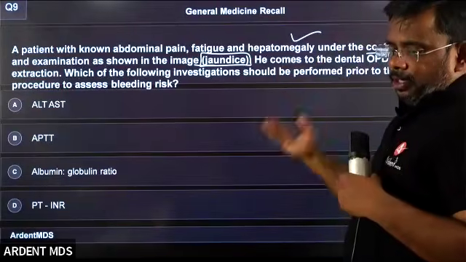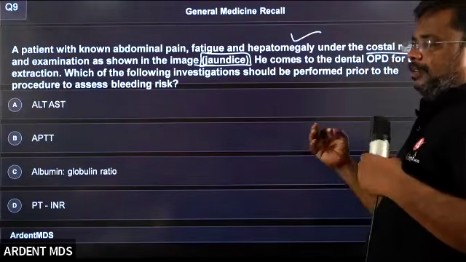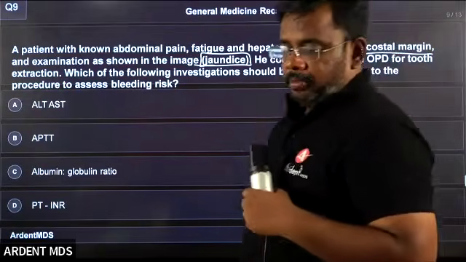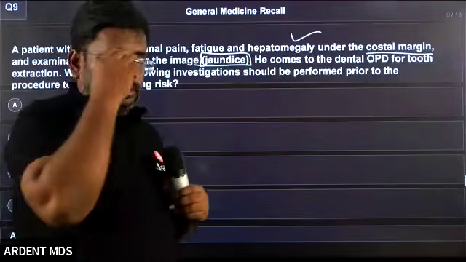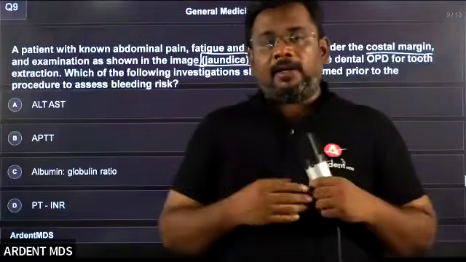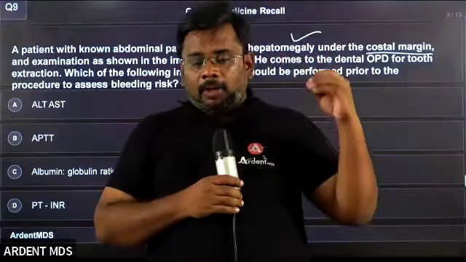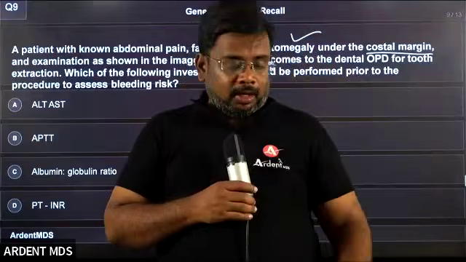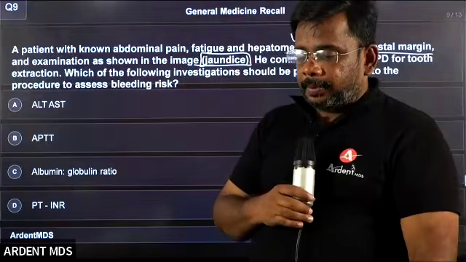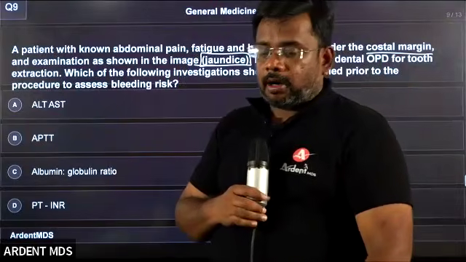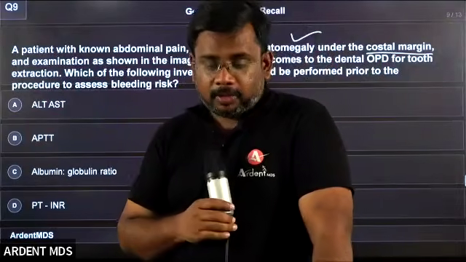Which test should I go for if the patient is having some liver problem? A very, very good question. Nice question. The examiner wants you to know better application knowledge, relating medicine and oral surgery. Integrated questions. There are a lot of integrated questions.